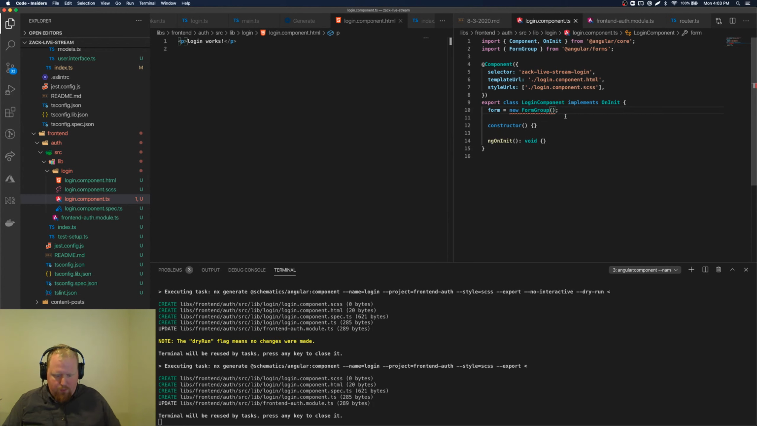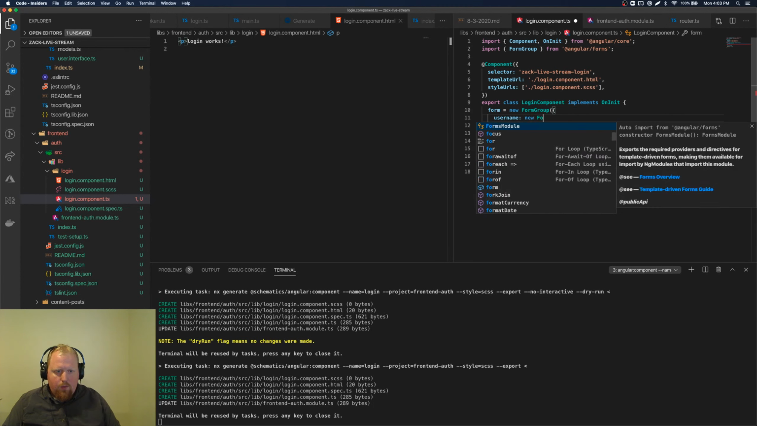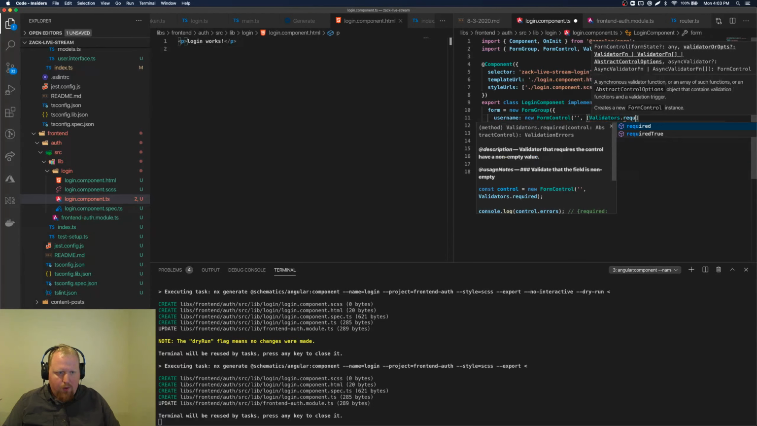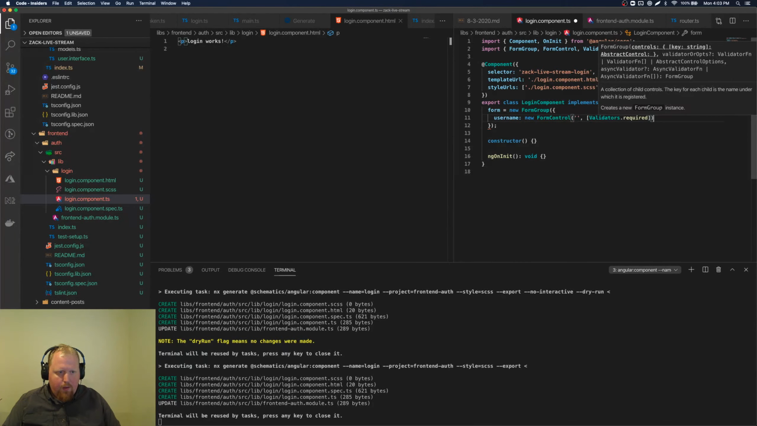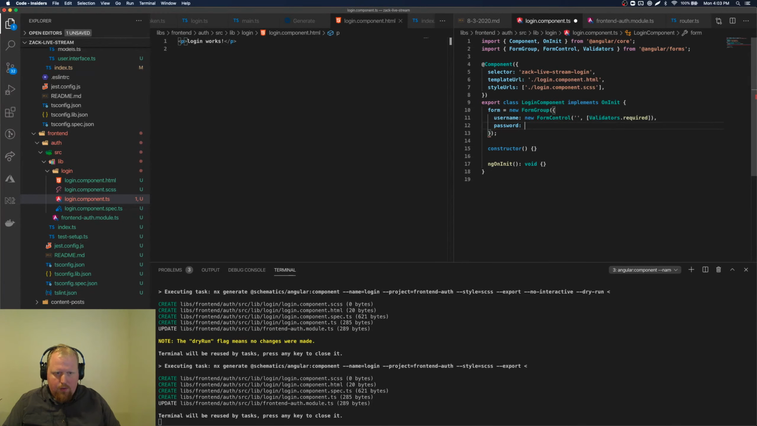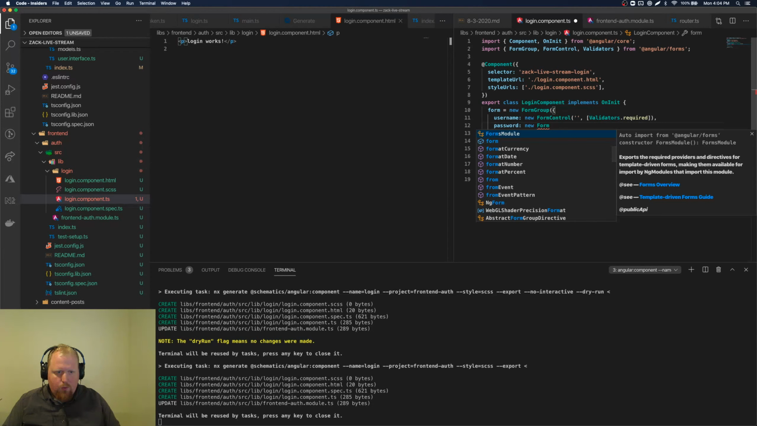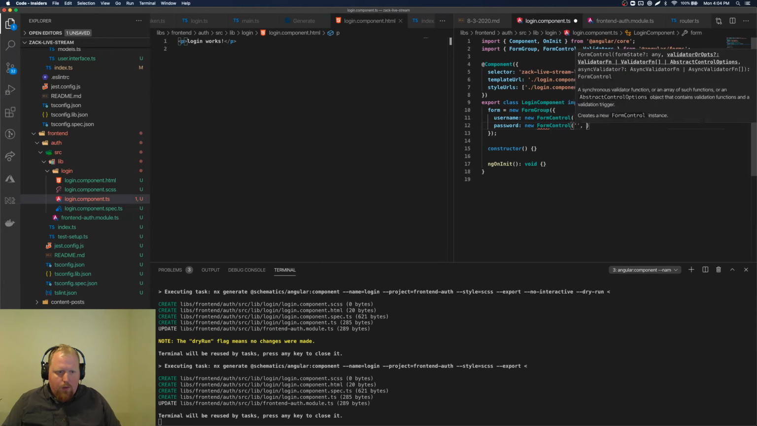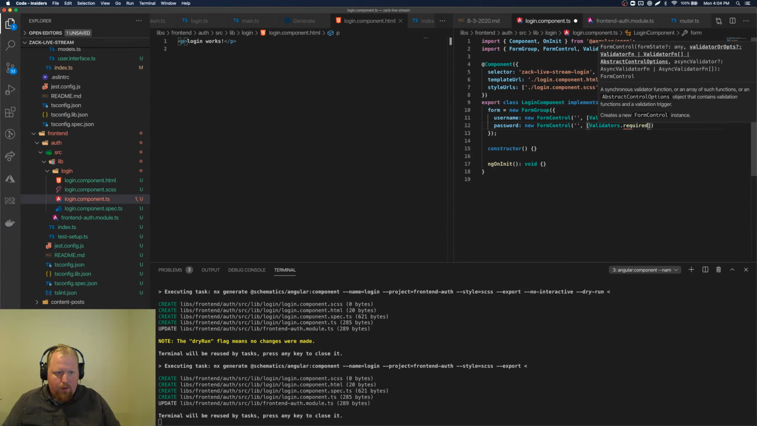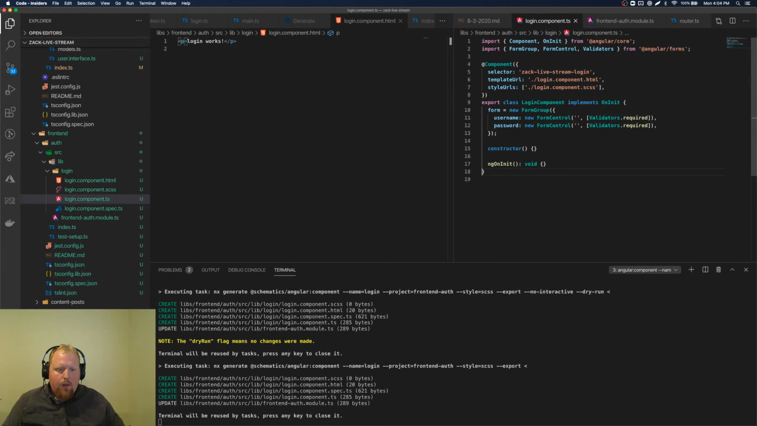In this new form group, we're going to have a username. It's a new form control, and we'll just put a required on there. Have password is a new form control. Required again. Go. I think that's all we need for now.